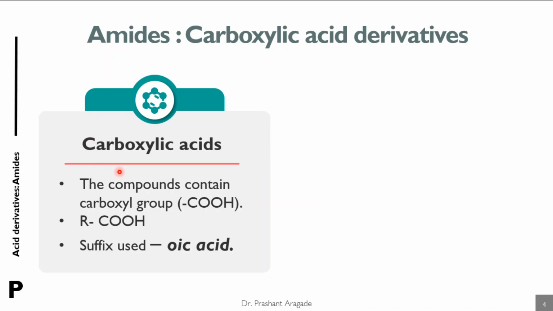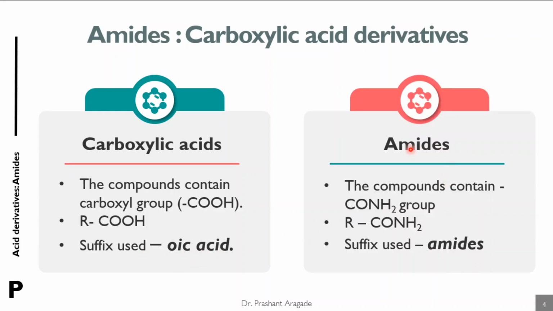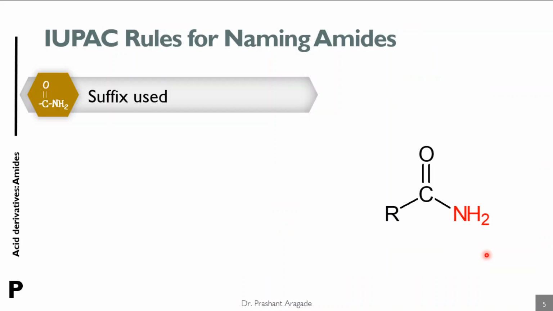You know very well, carboxylic acids are represented by the general formula RCOOH, and in the IUPAC system the suffix used to name the carboxylic acid is oic acid. On the other hand, amides are represented by the general formula RCONH2, that is, OH is replaced by NH2. So the suffix used is amide. So just replace the oic acid of the corresponding carboxylic acid by amide. So let's discuss how to give the IUPAC name to the amides.